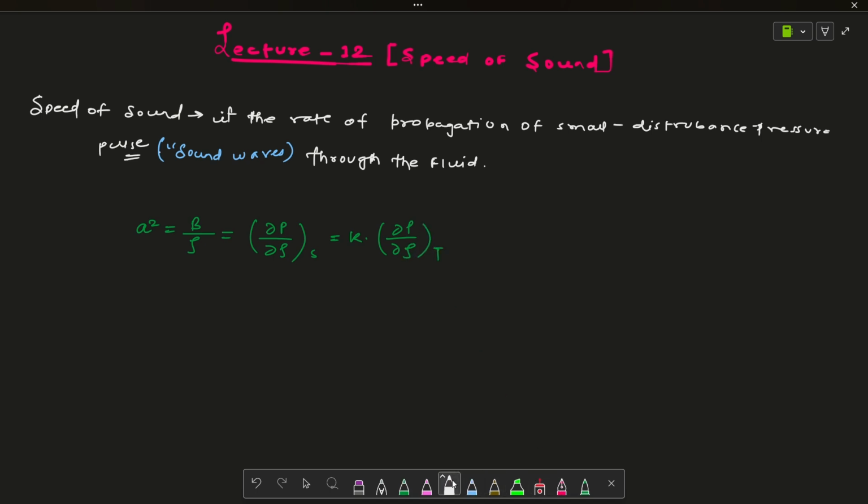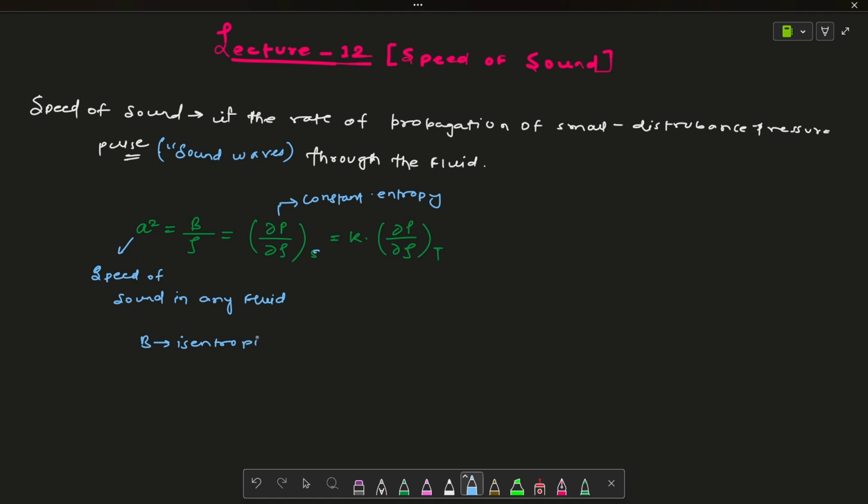Here a is the speed of sound in any fluid, and B is the isentropic bulk modulus. The subscript s means this formula is at constant entropy; that's why we call B the isentropic bulk modulus.